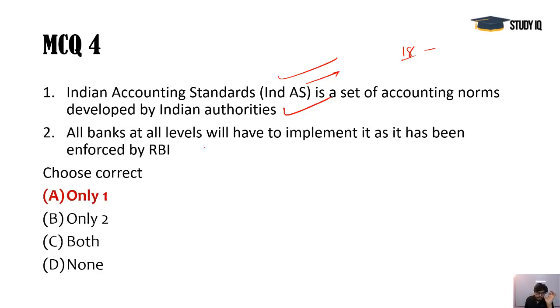And you see, according to the provisions, RRBs, regional rural banks, and the urban cooperatives, they do not need to implement these IND-AS norms, and all other banks, it is mandatory for them if RBI implements it.